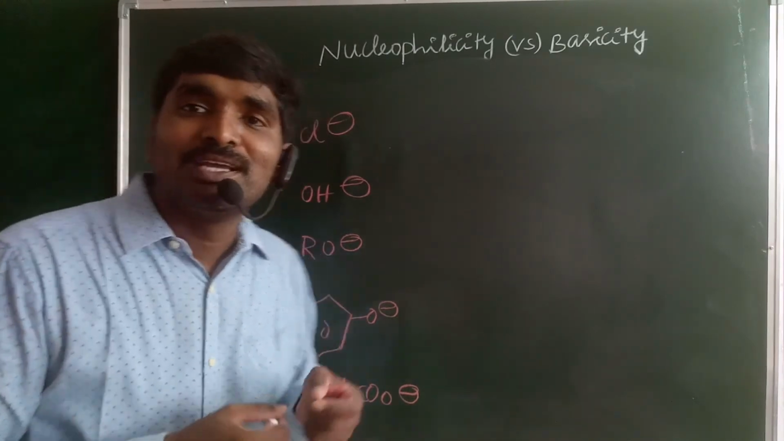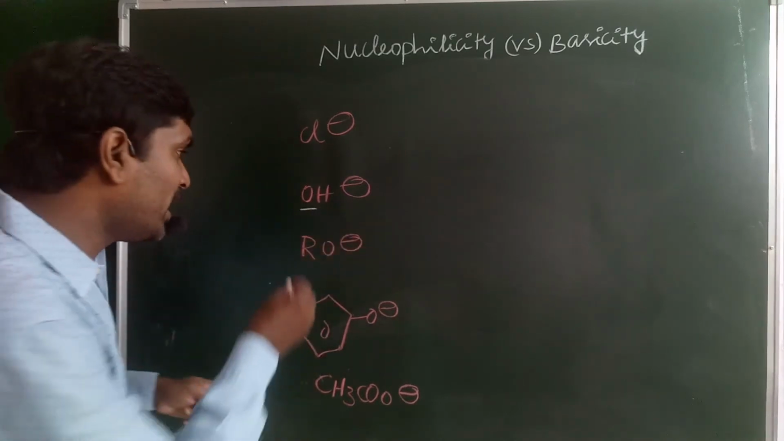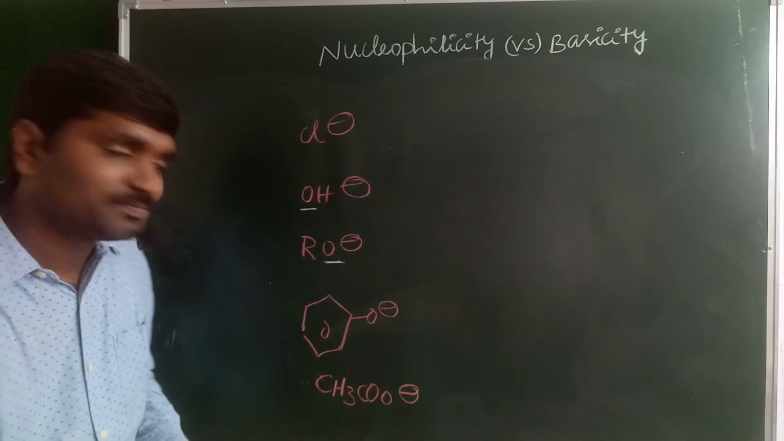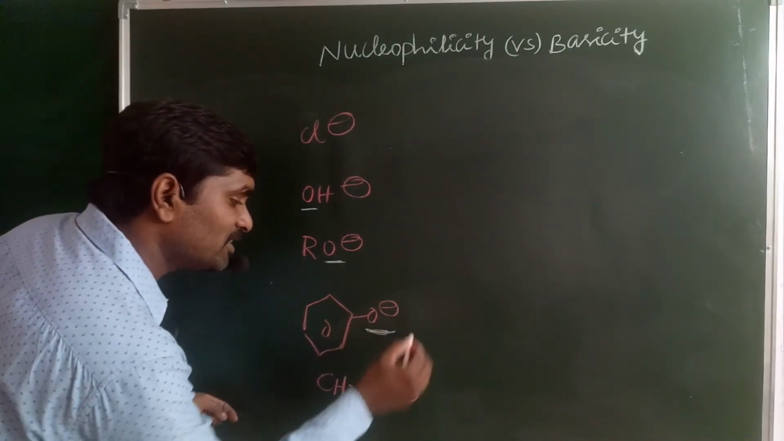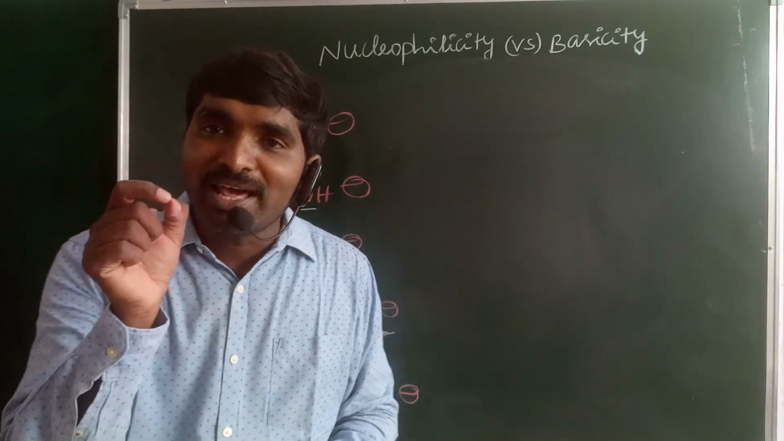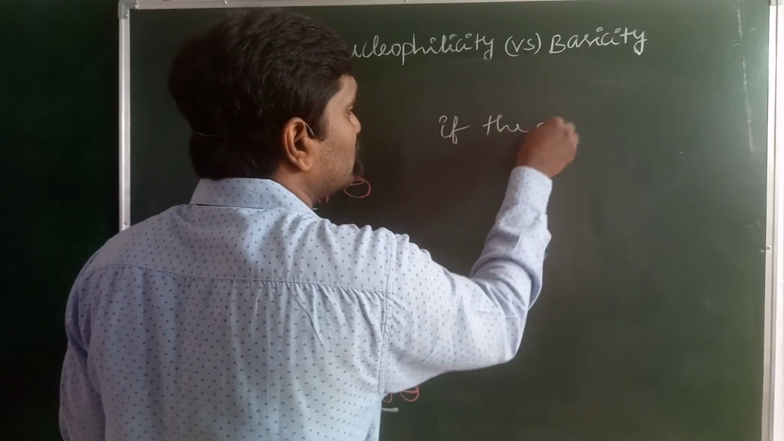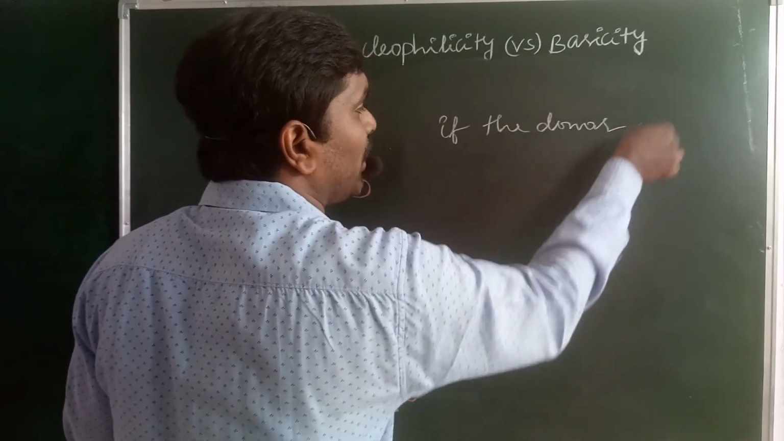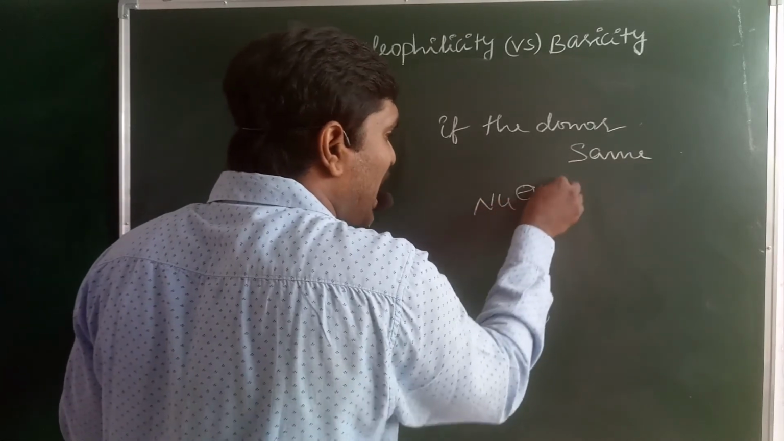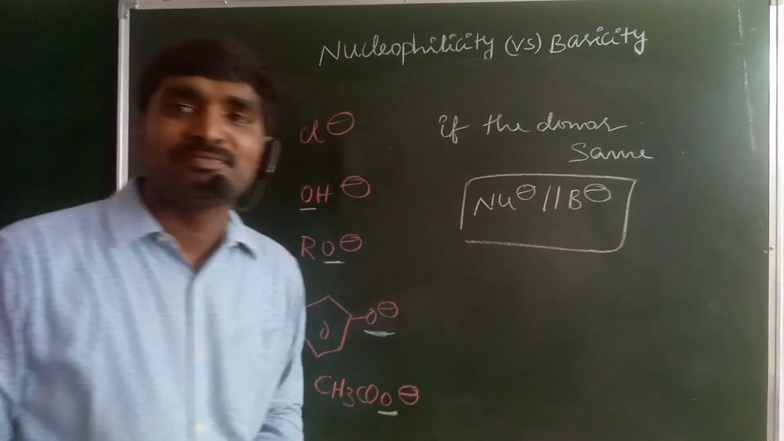Already I told you, if the donor atom is the same, here in the case of OH minus the donor atom is oxygen. In the alkoxide ion, the donor atom is oxygen. In the phenoxide ion, the donor atom is oxygen. In the acetate ion also, the donor atom is oxygen. If the donor atom is the same, both nucleophilic character as well as basic character are parallel to each other.